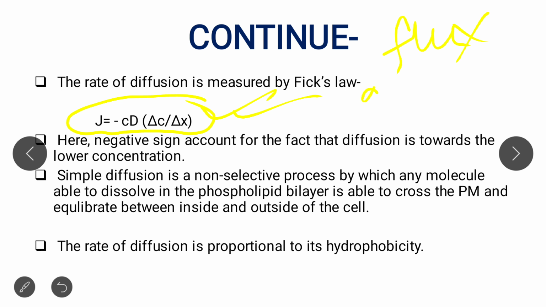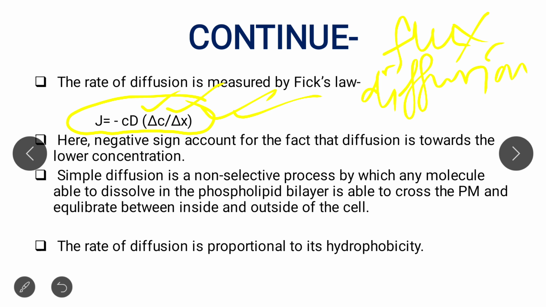D is the diffusion coefficient. Del C is the concentration difference between two regions, that is the extracellular region and the intracellular region. Clear? And del X is the membrane thickness. So this is all about Fick's law.